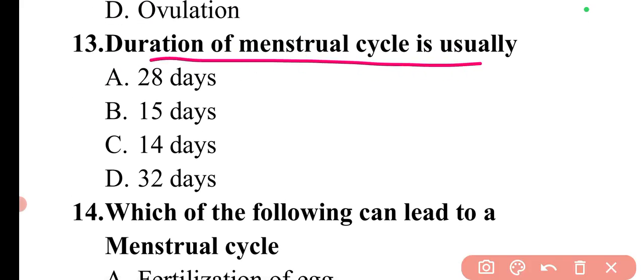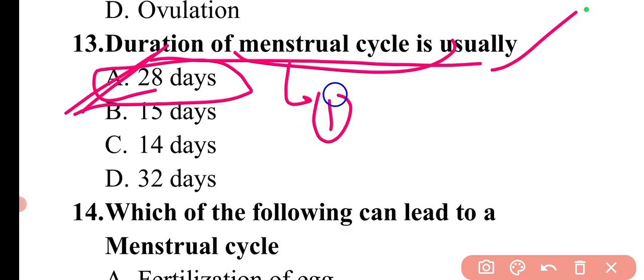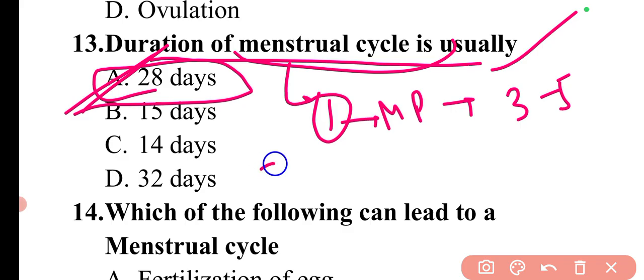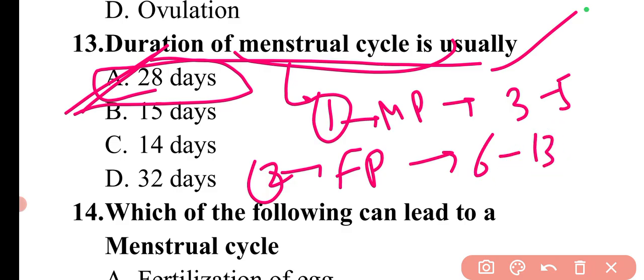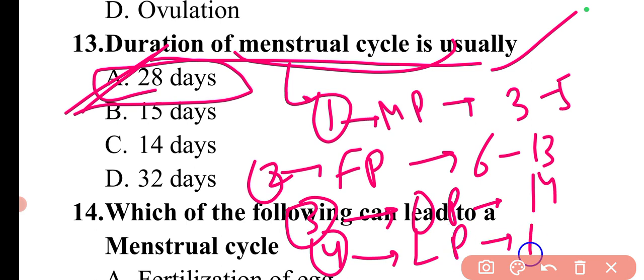Next question is, duration of menstrual cycle is usually. So the duration of the menstrual cycle is 28 days. We have already discussed all 4 stages, and we can revise them. The first phase is the menstrual phase, which is for around 3 to 5 days. Then the second phase is the follicular phase, which is for 6 to 13 days. The third phase is the ovulatory phase, which is at the 14th day. And the fourth stage is the luteal phase, which is from the 15th to the 28th day.